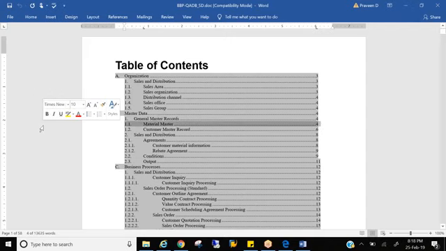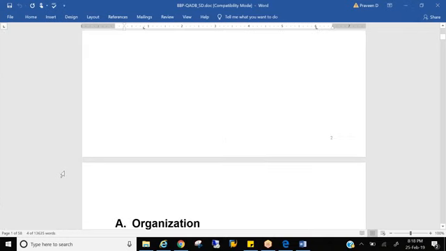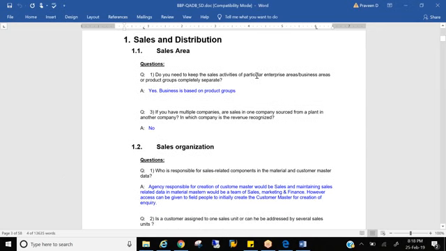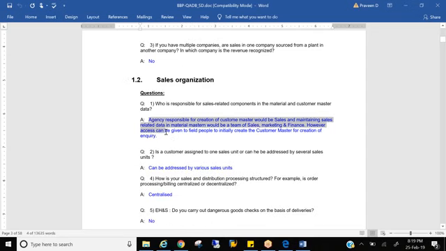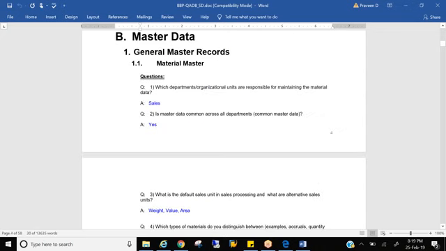You can use this for your projects. So what you do, you take this particular document when you go on site and you start asking the questions. What kind of questions would you be asking? Do you need to keep the sales activities of particular enterprises or business areas or product groups completely separate? Yes or no? Some questions need yes or no. Some questions need a one-line answer. Some questions need a little description. Some questions would need an elaborate, very detailed explanation, right?